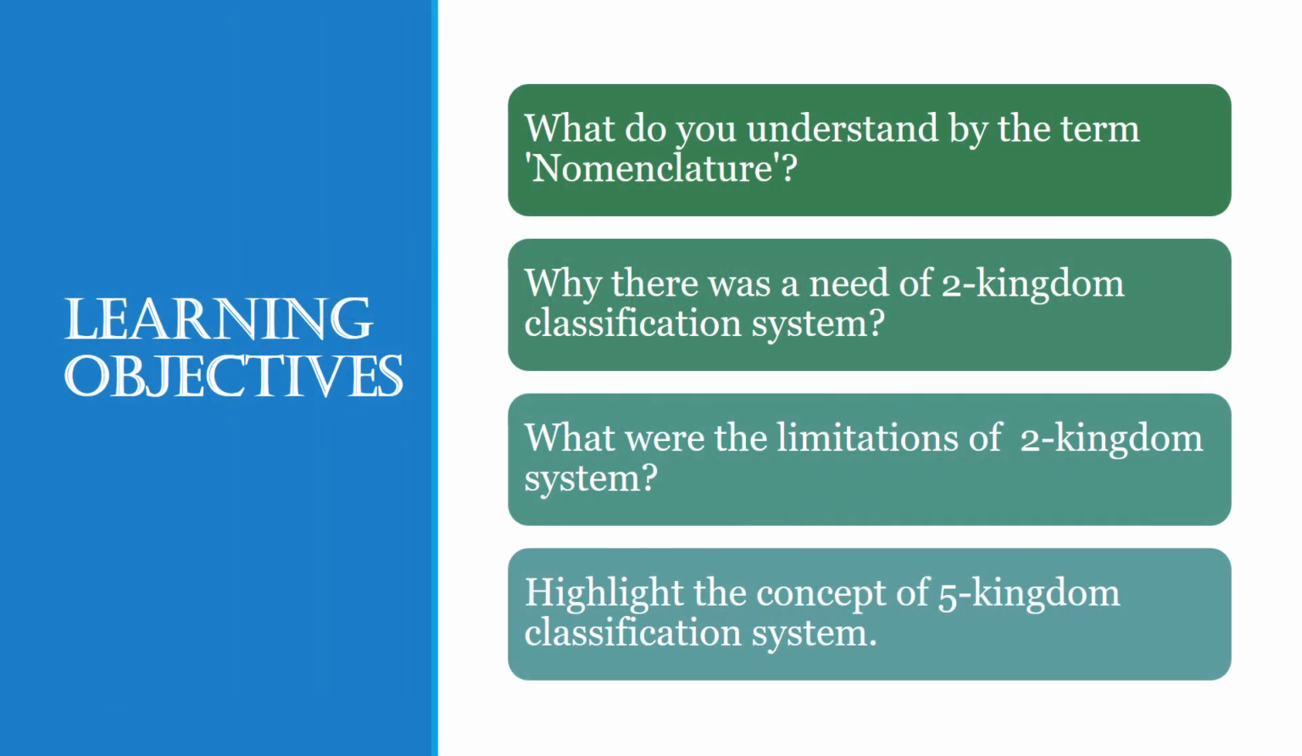By the end of this lecture, we hope that you will understand what nomenclature is and what its importance is when it comes to classifying organisms and naming them with scientific names on the basis of their different characteristics. Finally, we will also discuss the two systems that were introduced to broadly classify the organisms, and we will study the limitations and importance of both these systems.